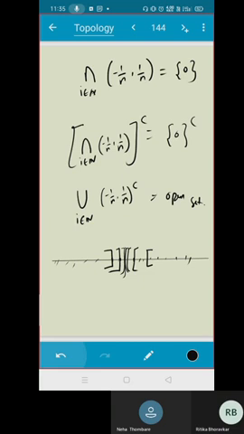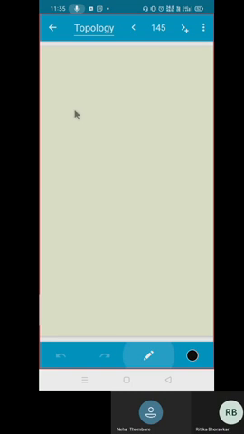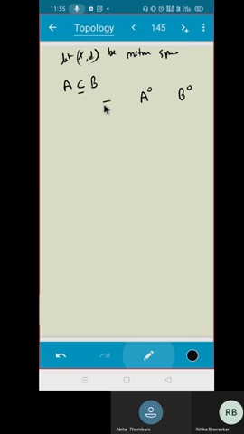So the next thing, I just wanted to do some exercise with interior. You already know what the interior is, correct? Now suppose I tell you, let (X, d) be a metric space. If A is a subset of B, what is the relation between the interior of A and the interior of B? Think about it and tell me the answer. Take some time, think about it, tell me the answer.